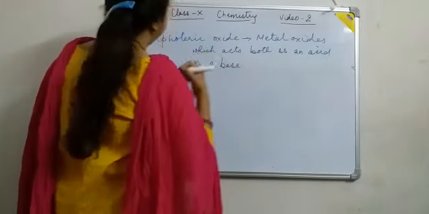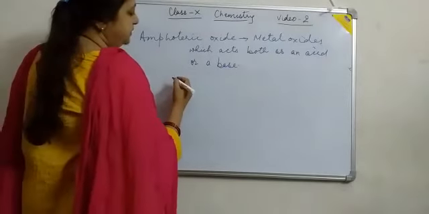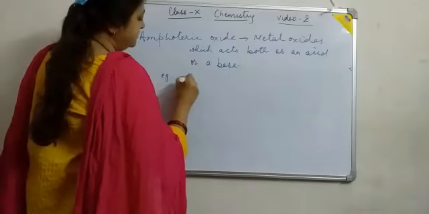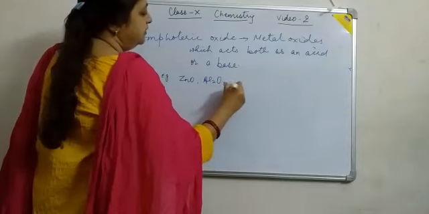We have already discussed amphoteric oxides in the previous chapter, acids, bases and salts. Examples of amphoteric oxides are zinc oxide, aluminum oxide, lead oxide, etc.